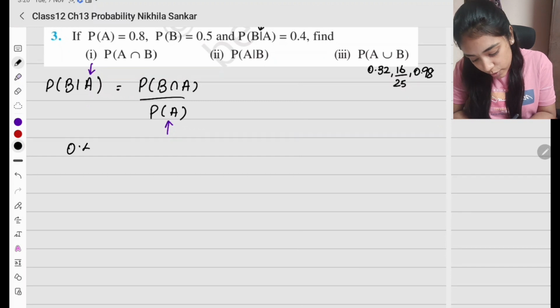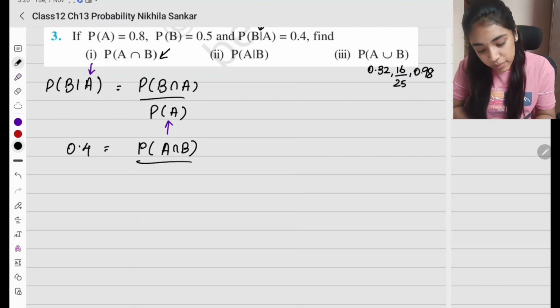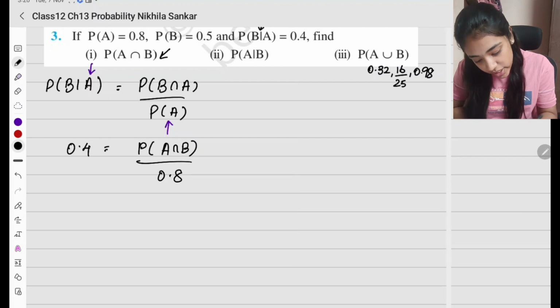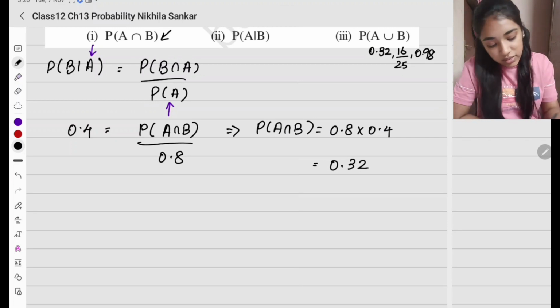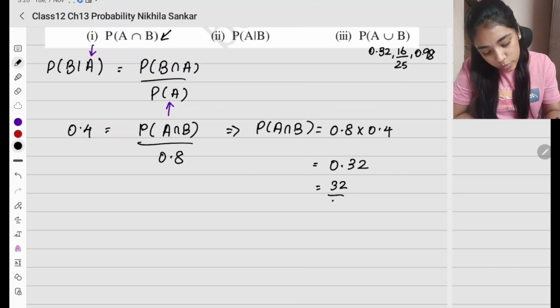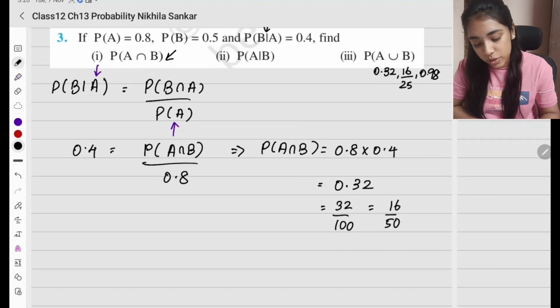So what is given? 0.4 is given. Probability of B intersection A is nothing but A intersection B, because that is what they are asking in the question, so I write it the other way. It is going to be the same thing divided by P of A, which is given as 0.8. So from this, probability of A intersection B is going to be 0.8 times 0.4, which is 0.32. Two decimal places, so 0.32. You can also write this as 32 by 100. You can simplify this further, so 16 divided by 50 will come like this. Okay, so you can simplify further however you want.